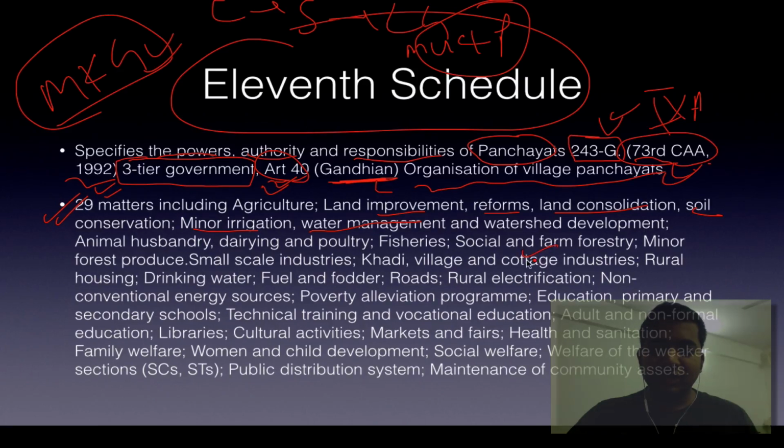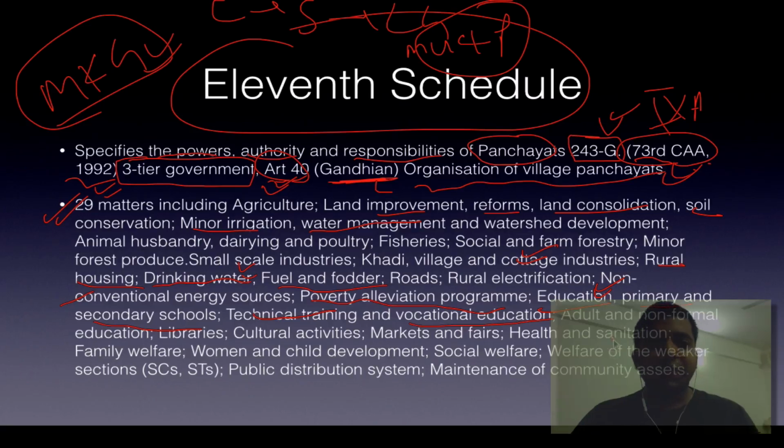So this is also a Gandhian DPSP. Then rural housing under Indira Awas Yojana. Have you heard these names? Drinking water, fuel and fodder, roads, rural electrification, non-conventional energy sources, biogas plant, solar plant, wind plant, poverty alleviation programs, MGNREGS, education, right to education, Sarva Shiksha Abhiyan, primary and secondary schools they can build, technical training and vocational education, skill development.